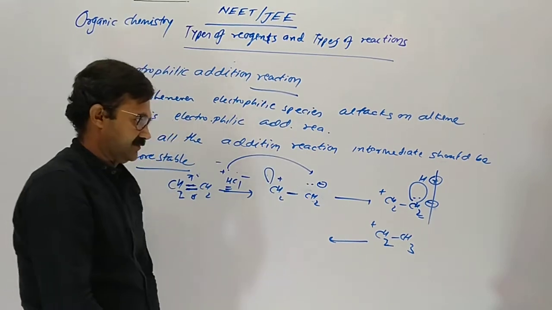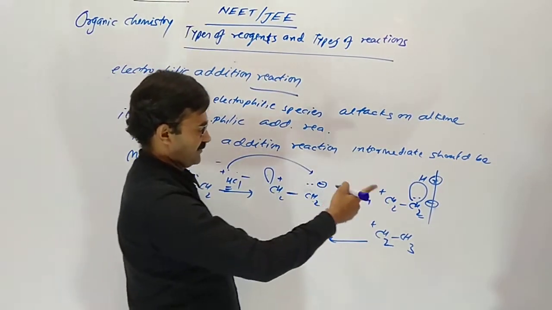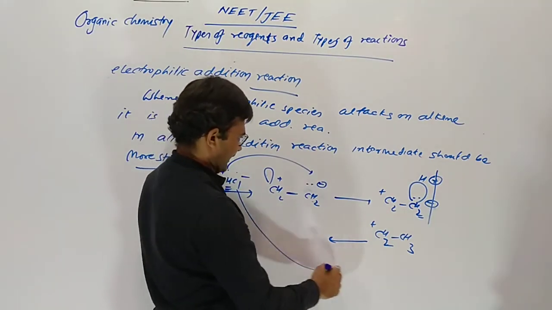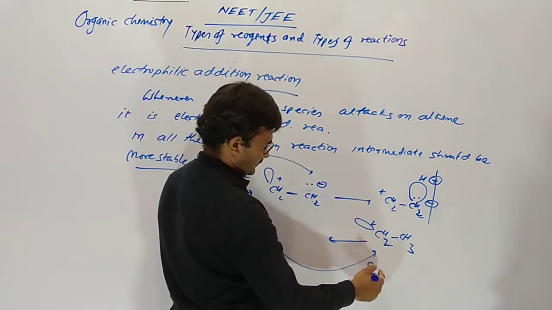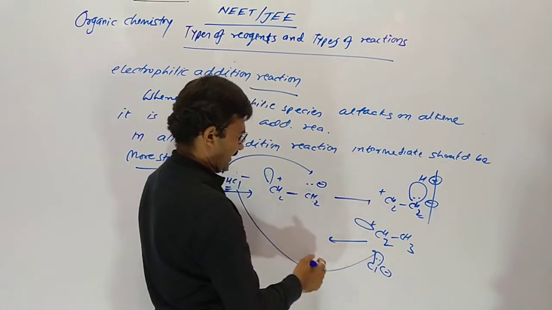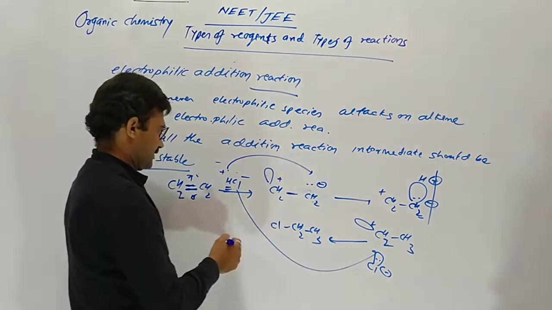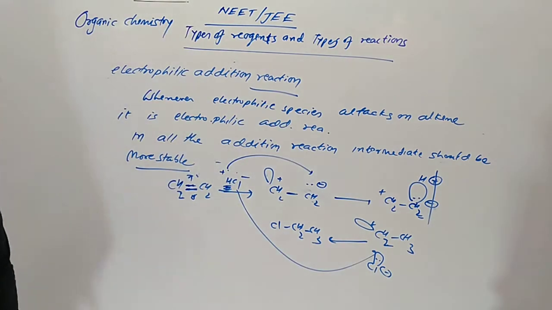This intermediate is more stable than the first condition, and now chloride attacks here, coming with 2 electrons, and chlorine combines here. So here H plus is our electrophile. In the electrophilic addition reaction, the attack of the electrophile occurs first in 90% of cases.